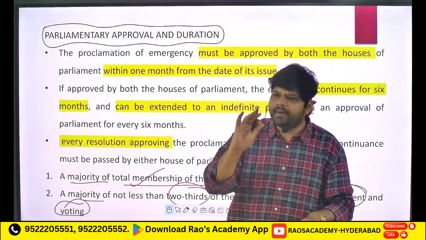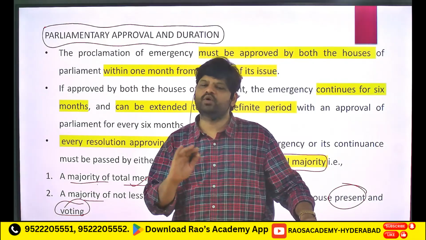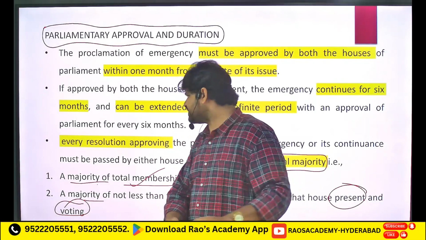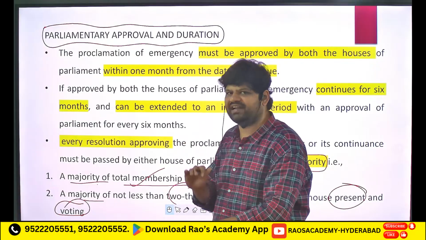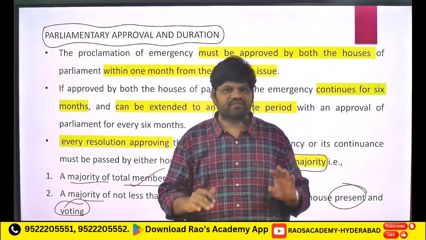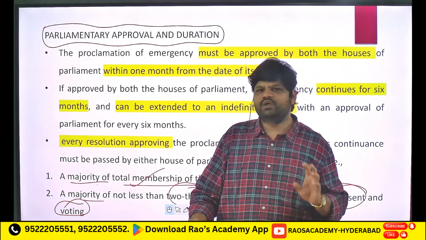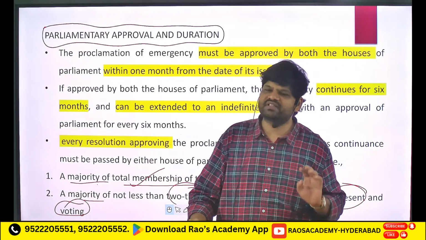Okay, so members present and voting. You have to calculate members present and voting, not the total membership. Okay, so you have to get the criteria. These two criteria should be there when you calculate special majority: total membership of the house and 2/3 of members present and voting. This is special majority.